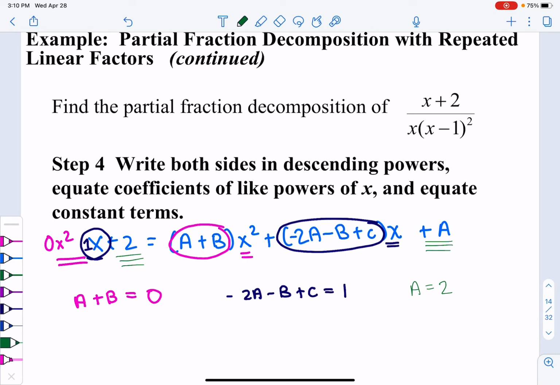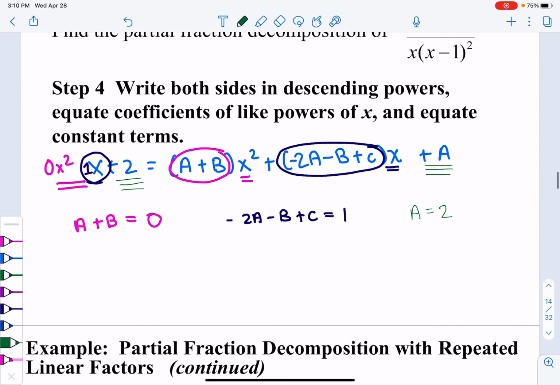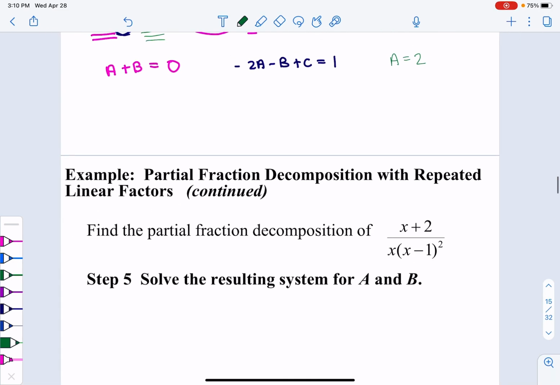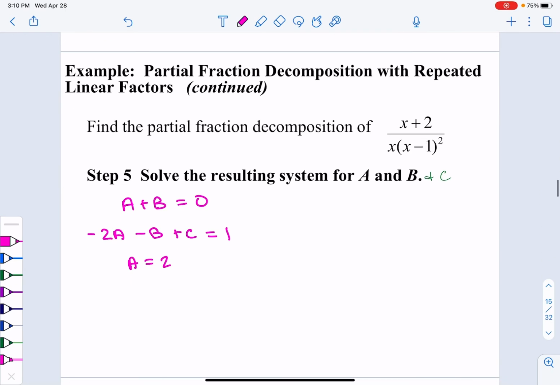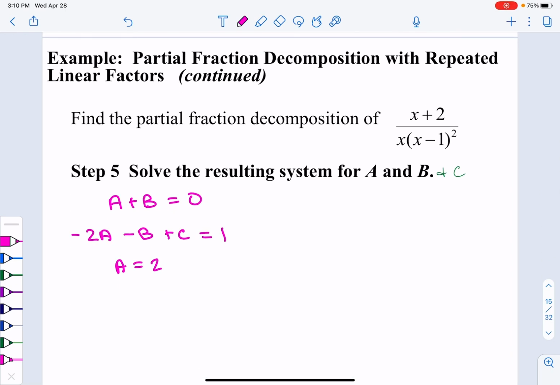Step 5, we need to solve that resulting system for A and for B. Oh, I guess in this case we also have a C. So solve for A, B, and C because we have 3 terms here. Let's write out our system. We said that A plus B is equal to 0. Negative 2A minus B plus C was equal to 1. And then A was equal to 2. So we need to solve for A, for B, and for C. Well, guess what? We already got one of them. A is equal to 2. Perfect. Let's see where we can plug that in and solve down.